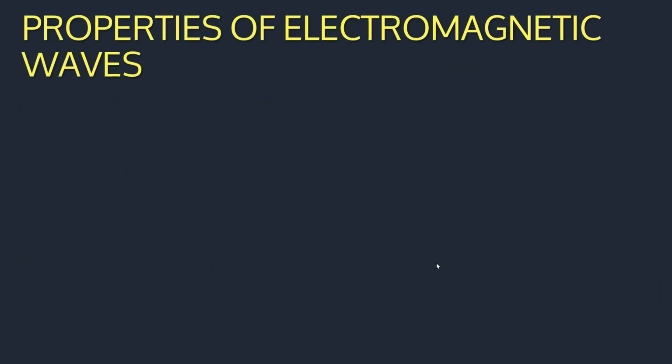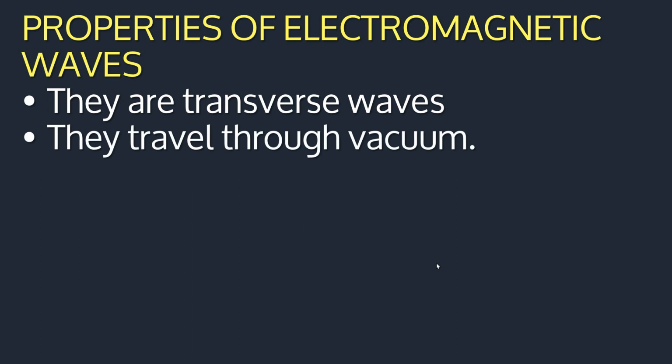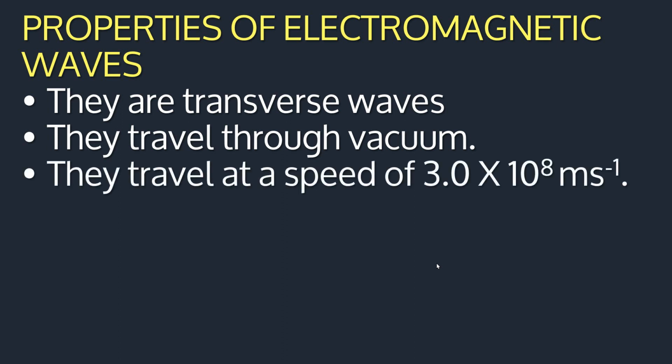The properties of electromagnetic waves that I want you to know include the following. Number one, all electromagnetic waves are transverse waves. Number two, they can travel through vacuum. They don't need a material medium for their propagation. And they travel at a speed of 3 exponent 8 meters per second.